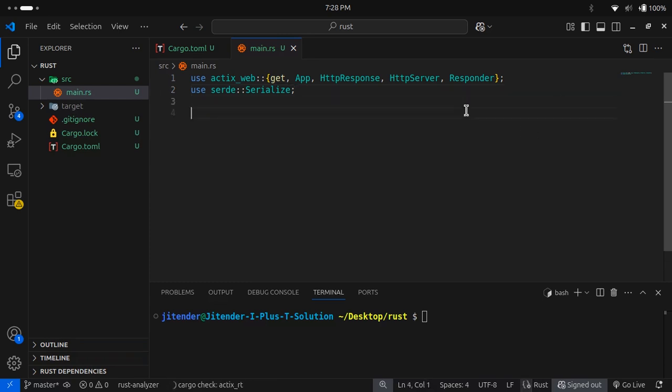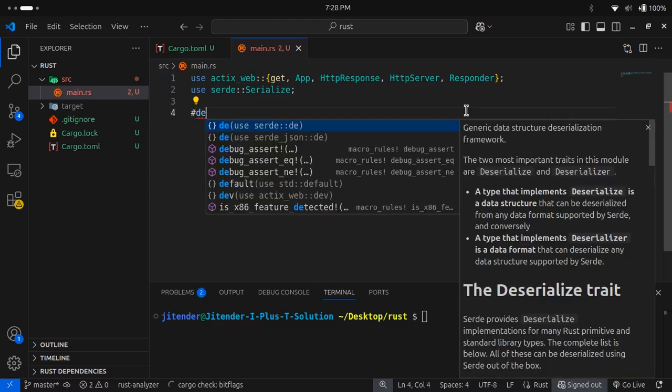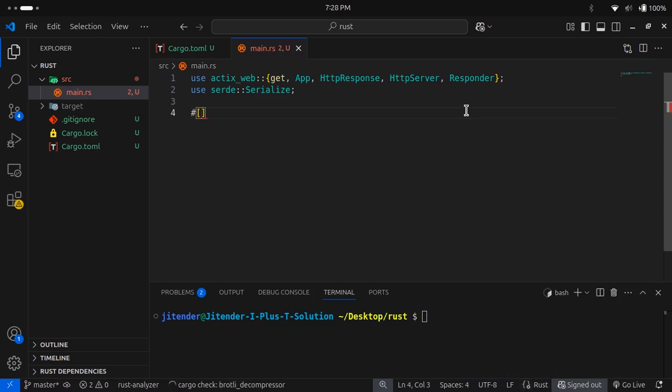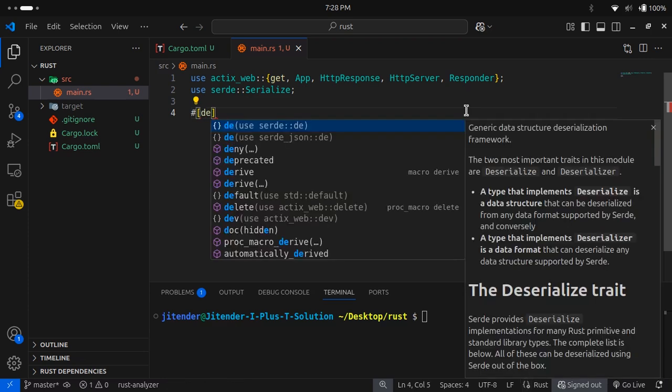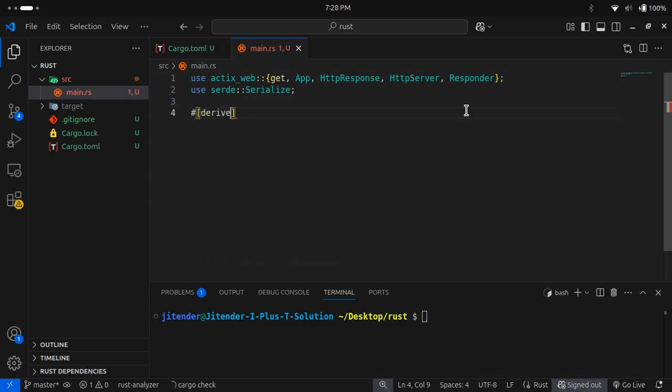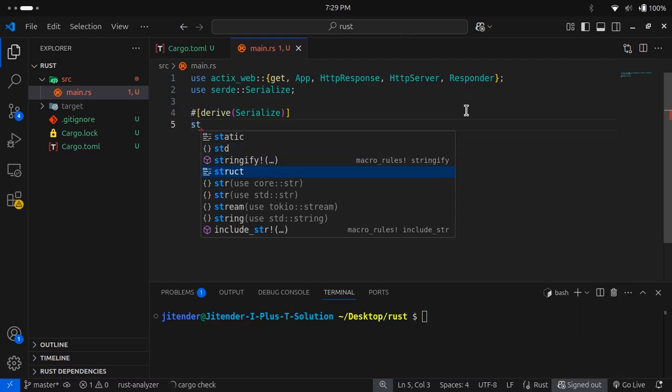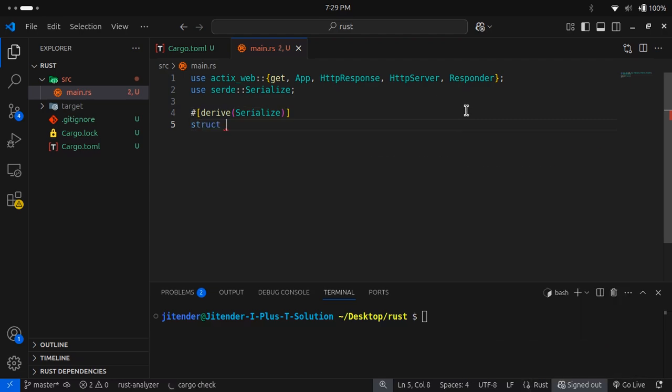Now next we need to make a struct, the structure that we need to return in JSON format. So we will add derive, and derive will be Serialize. Now we need to create a struct, and this is the struct ApiInfo. The name can be anything here, by the way; it is not specific.